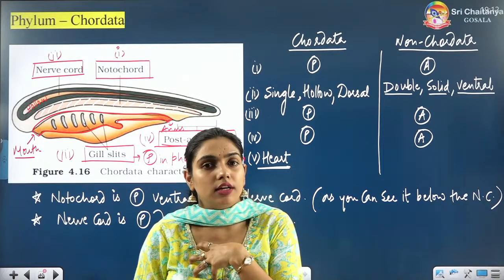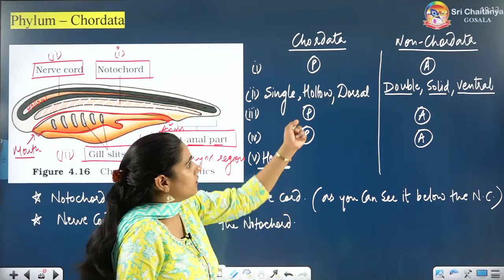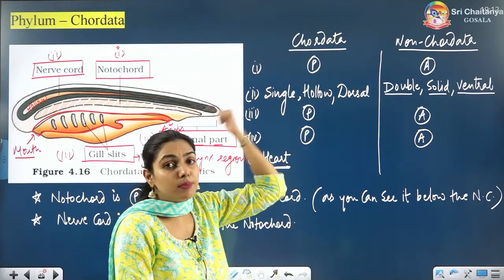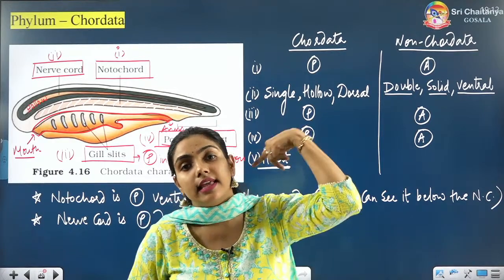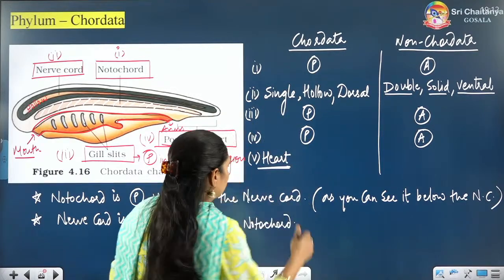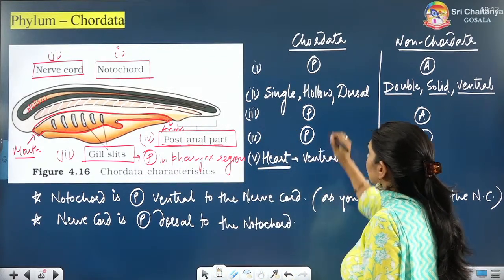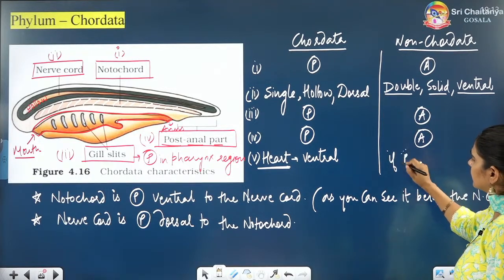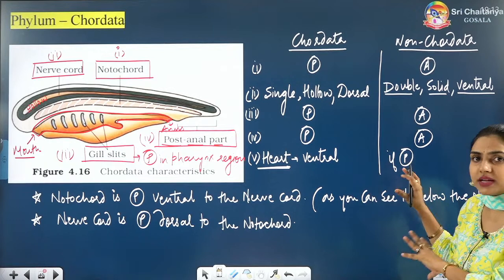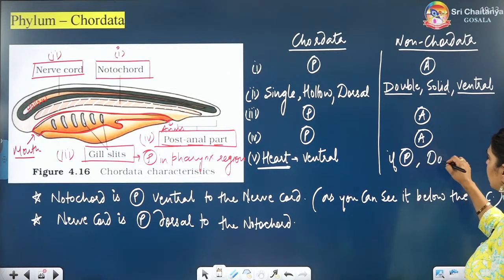But if it is present in non-chordates, it will be on the dorsal side. They are carrying their heart on their back. So heart is ventral in chordates. But in non-chordates, heart if present, and it is not necessary that it is present in them, is dorsal.